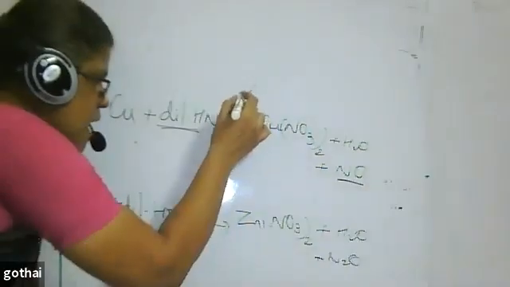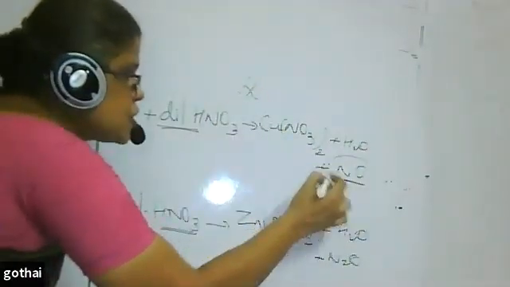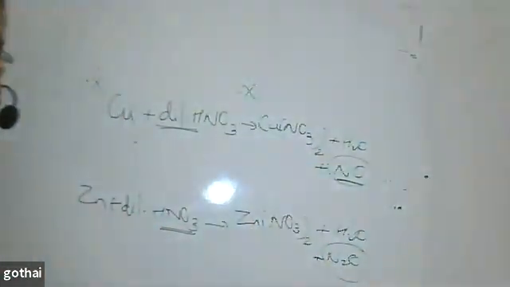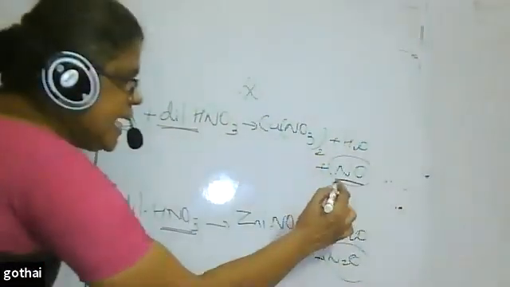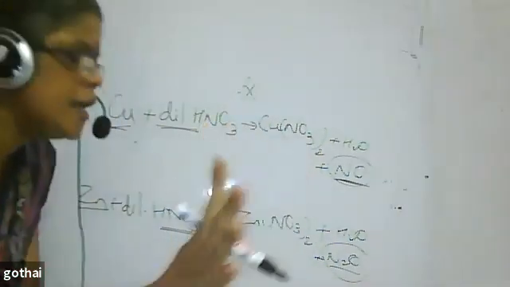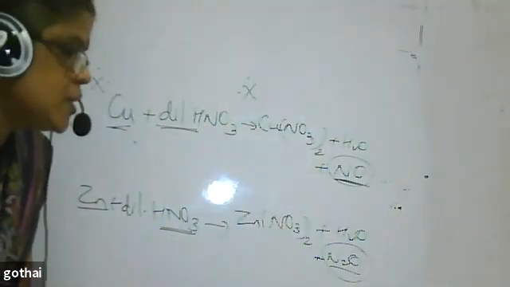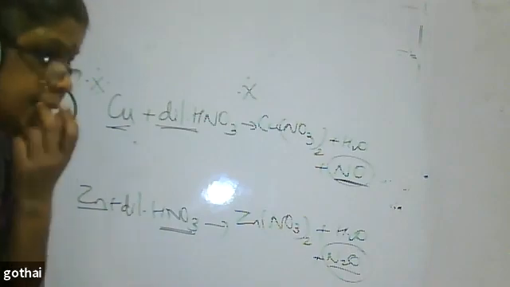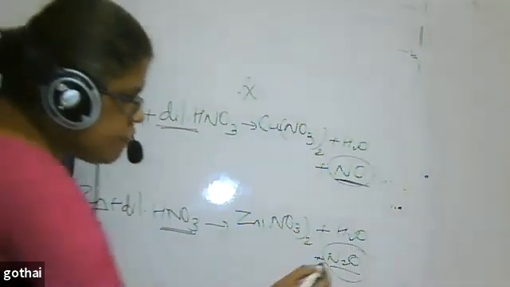This is the thing often asked. People get confused, so a question will be asked. With copper, you get nitric oxide. With zinc, you get laughing gas. N2O is laughing gas. The two products are NO and N2O. When you say zinc, your lips will widen, so laughing gas.